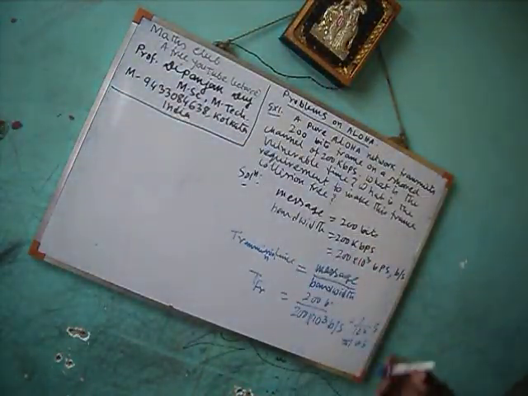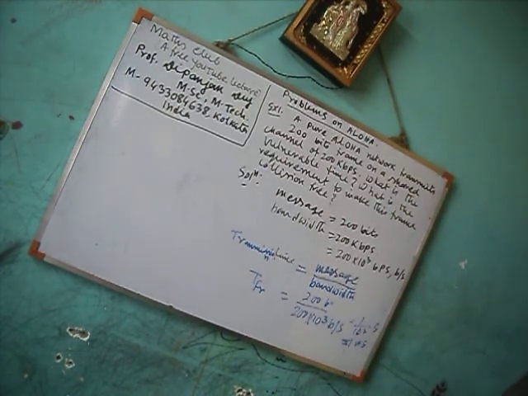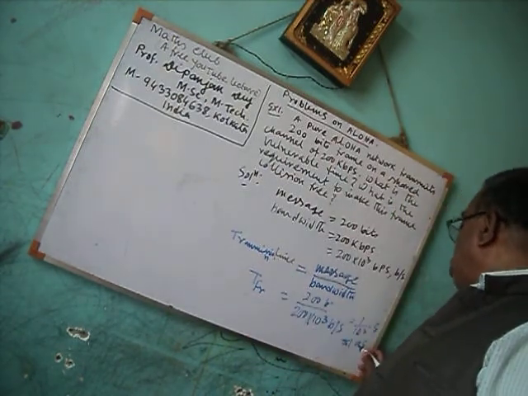That means when a frame is sent successfully, that time is known as frame transmission time, TFR. So TFR is equal to 1 millisecond.